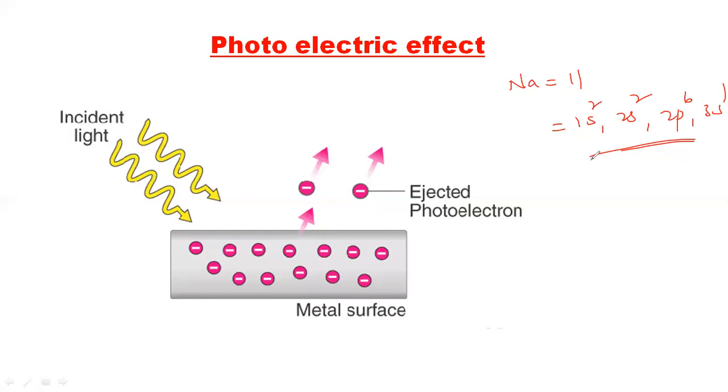Now the question is here. The valency here is 1, 3s1. If it loses this one electron, then it will get stabilized by the lower filled orbitals here. So if we eliminate this 3s1, then it can easily get stabilized. So you will get Na plus, which is more stable compared with Na here.